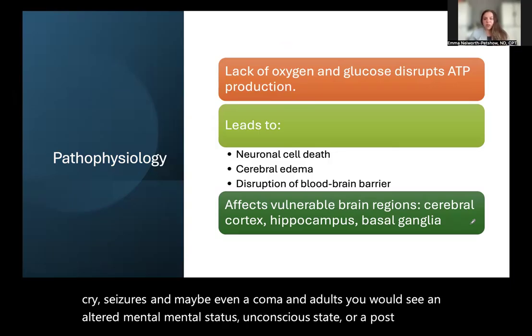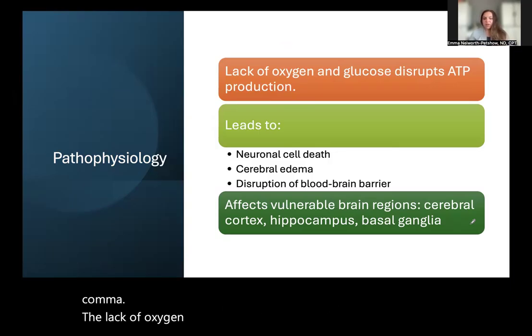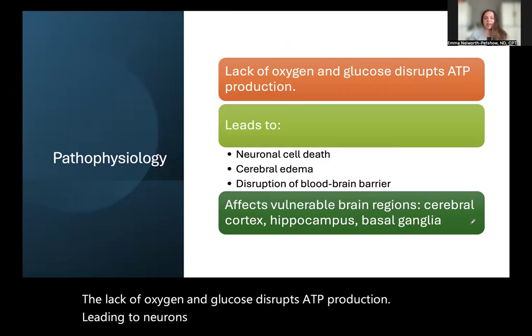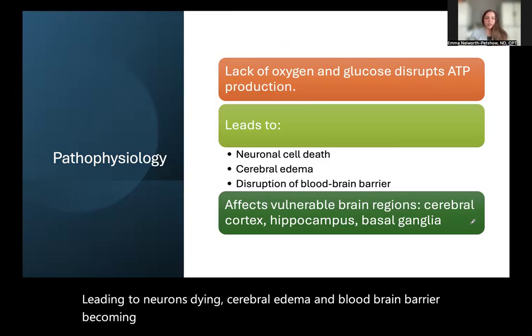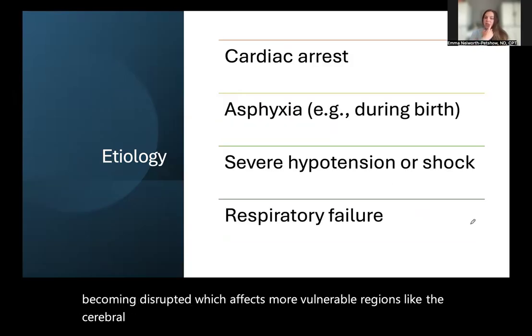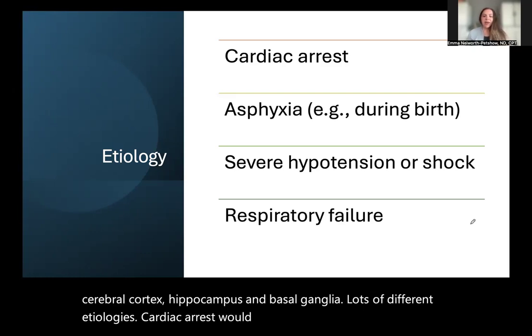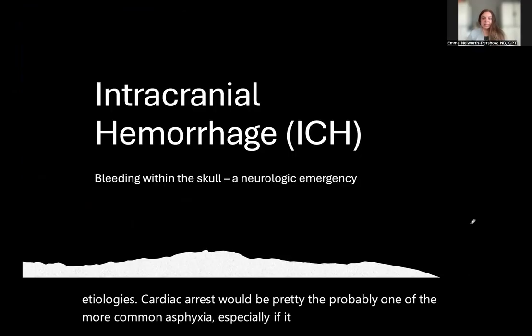The lack of oxygen and glucose disrupts ATP production, leading to neurons dying, cerebral edema, and the blood-brain barrier becoming disrupted, which affects more vulnerable regions like the cerebral cortex, hippocampus, and basal ganglia. There are lots of different etiologies. Cardiac arrest would probably be one of the more common. Asphyxia, especially if it happened during birth, could potentially lead to this as well.